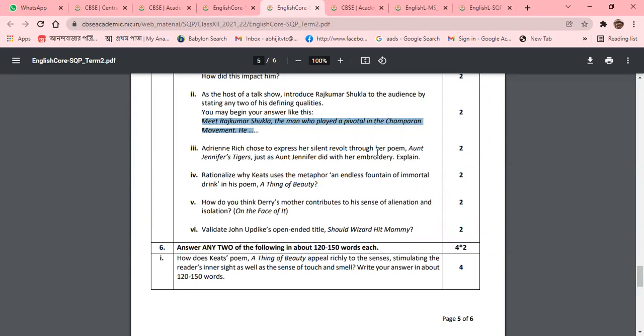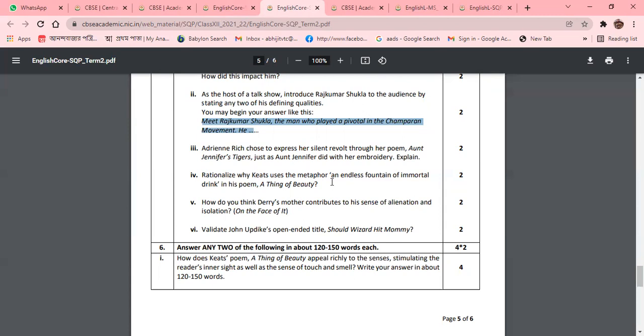So Adrienne Rich, while creating the character of Aunt Jennifer in Aunt Jennifer's Tigers, how has she revolted against all odds, against the male-dominated society? Now we are coming to the next, number 4. Rationalize why Keats uses the metaphor, an endless fountain of immortal drink, in his poem.